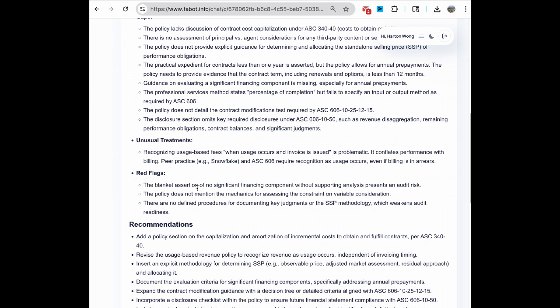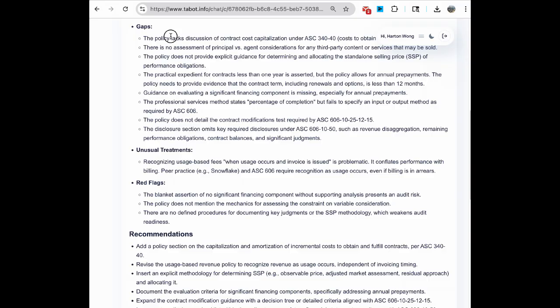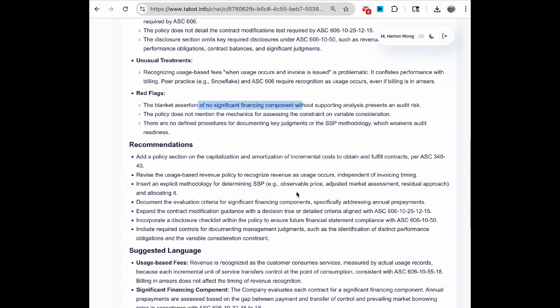For example, here it notes that the policy doesn't address contract cost capitalization, skips guidance on standalone selling price allocation, and assumes no financing component for annual prepayments, all flagged as audit risks. Right after that, it gives clear recommendations.